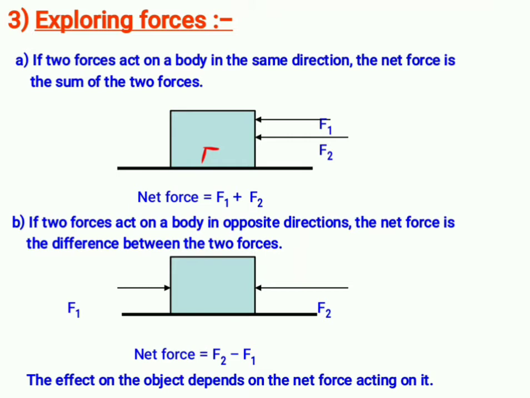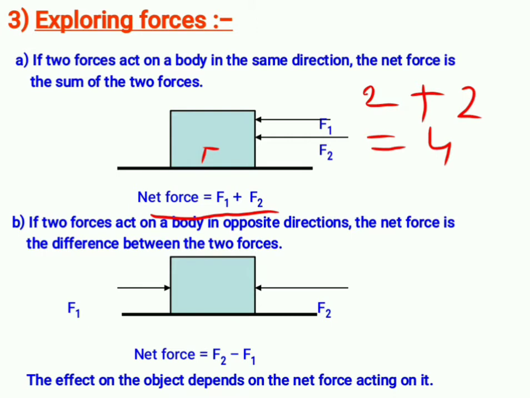See here, F1. Think that F1 and F2 are two persons who have the same weight and same height. So their force will be the same, no? They will put in the same energy. So F1, for example, is 2 plus F2 is 2, and both are putting the same energy. So what is the net force formula? Net force is F1 plus F2. So F1 plus F2, that is 4.